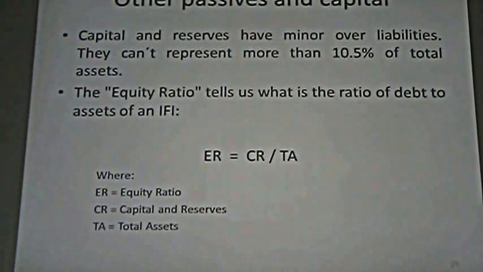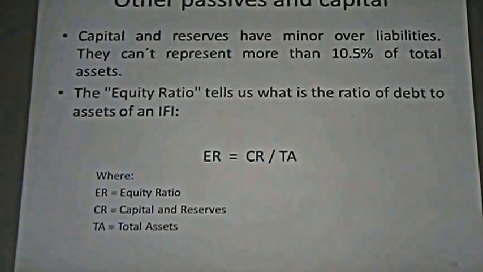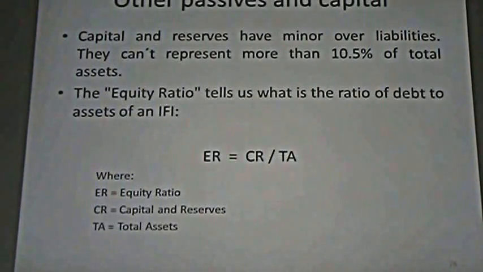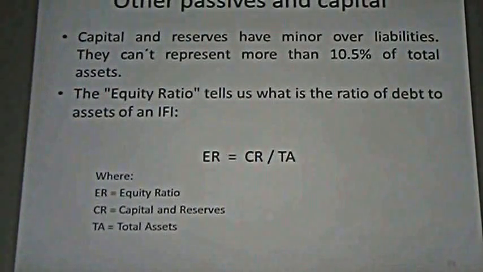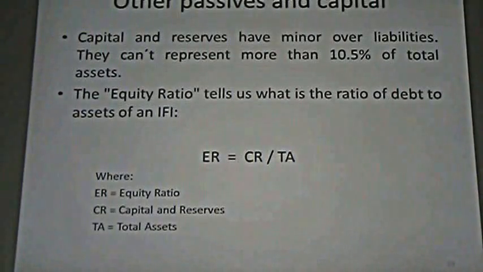The equity ratio is a ratio that you can see here. You can obtain this ratio by dividing capital and reserve. Capital and reserve, in the case of financial institutions, means patrimonio neto. Okay? We call them in Spanish capital y reservas, or in English capital and reserve.